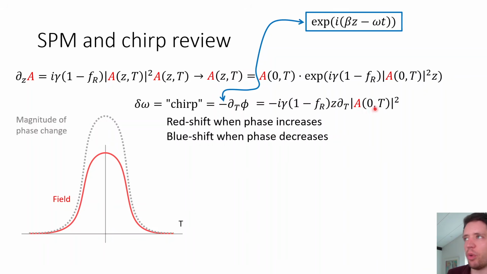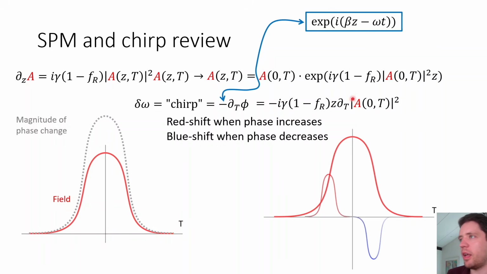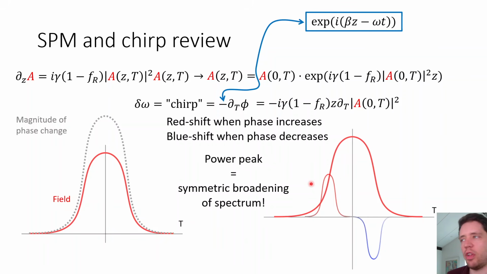If we actually compute it right here, once again, we see that the chirp will depend on the gradient. And if we actually map out that gradient for different parts of the pulse, we see that the front part experiences a red chirp, while the back part experiences a blue chirp. And at least for a symmetrical pulse, these will have the same magnitude and also affect parts of the pulse that have the same, we can say, local power. So in other words, if we have this kind of power peak, then the ordinary Kerr effect that we're used to leads to a symmetric broadening of the spectrum.